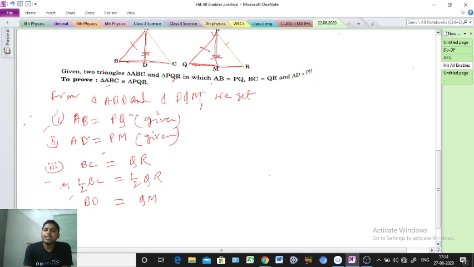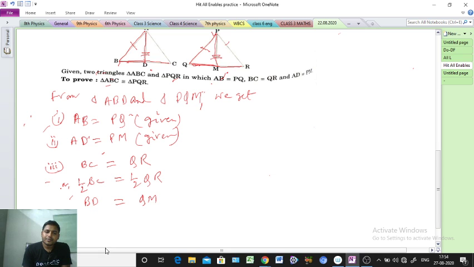A median comes from the vertex to the opposite side, and it meets at the middle point, here D and here M. So the distance B to D and Q to M will be the same. So BD equal to QM we are getting. Clear?